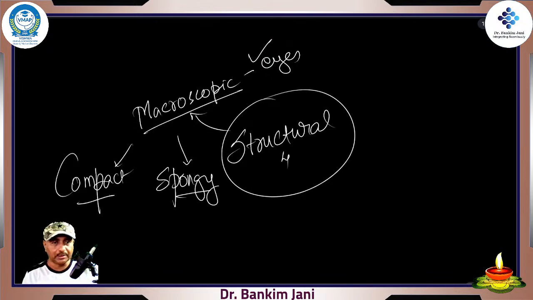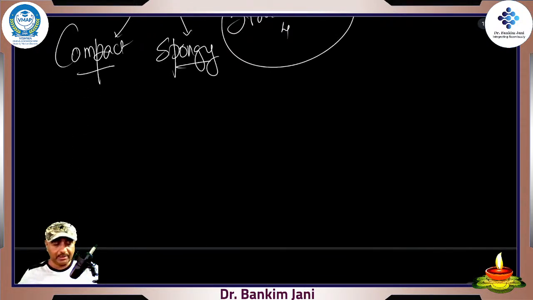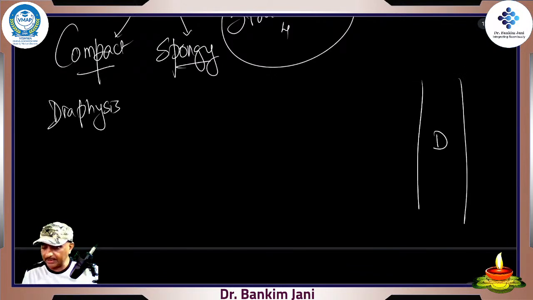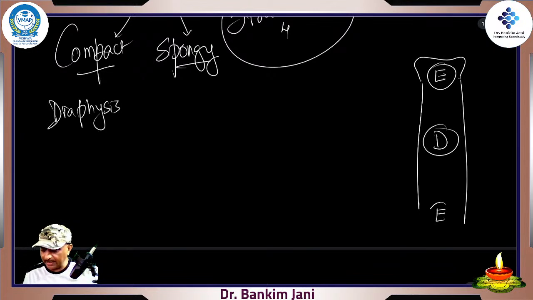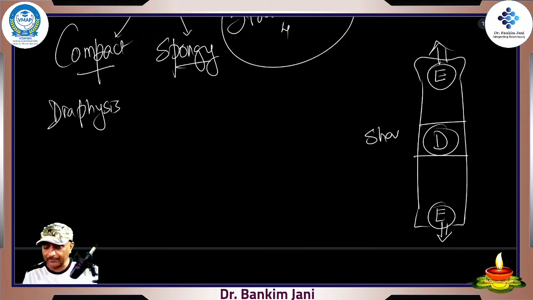Compact and spongy, right? So when we say compact bone, that is the shaft, the middle portion. So it is called as the diaphysis. Just for the reference, this is the diaphysis, and this end is the epiphysis. So long bones, they grow at these ends, and this is the diaphysis, which is also called as the shaft or the middle portion.